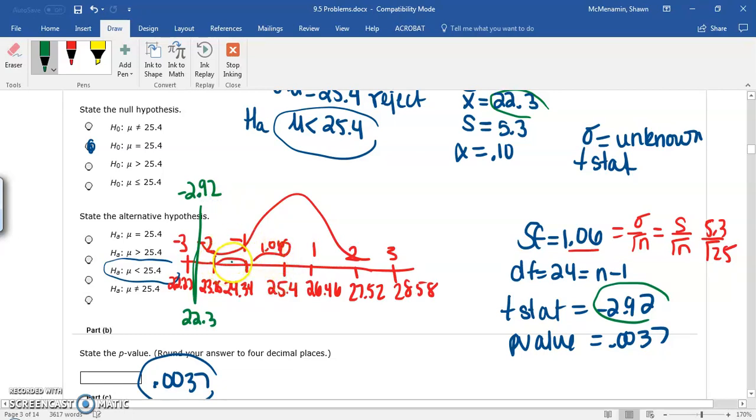Whenever you take a sample, there's always going to be sampling variability, but if the null is true, there is a 0.37% chance of getting this value, the 22.3, or more extreme. So it's possible, but it's very unlikely that the mean is actually 25.4. It's more likely that the population mean is less than 25.4, which is why we're getting a sample mean of 22.3. And so that is why we're rejecting the null and favoring the alternative, which shows that there's evidence to suggest that the population mean time is less than 25.4.